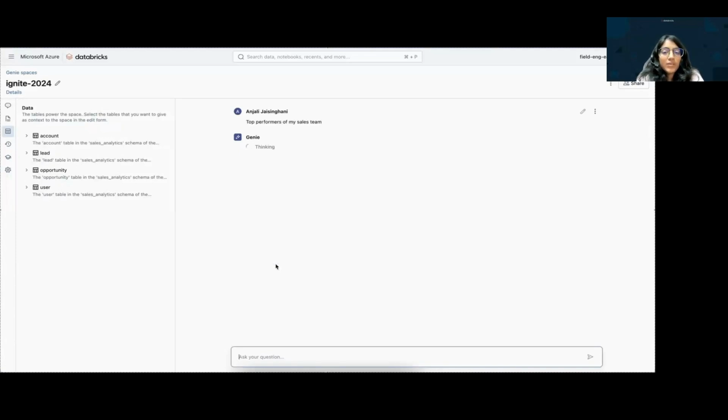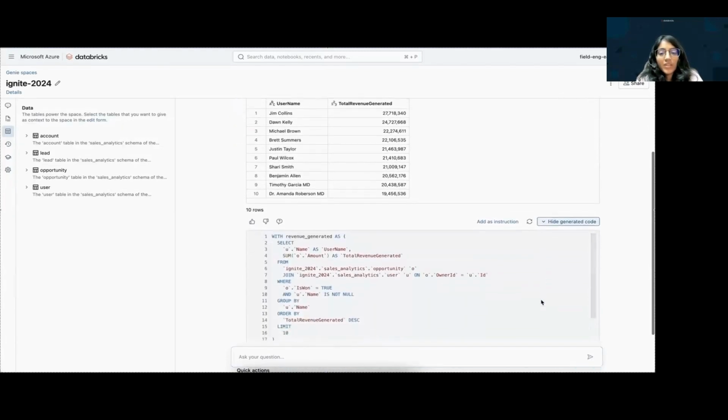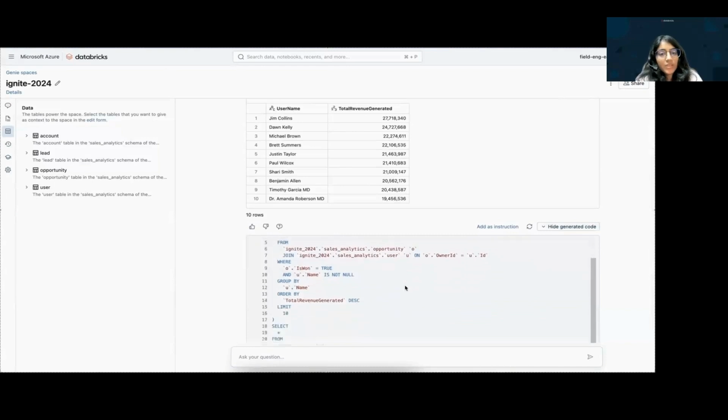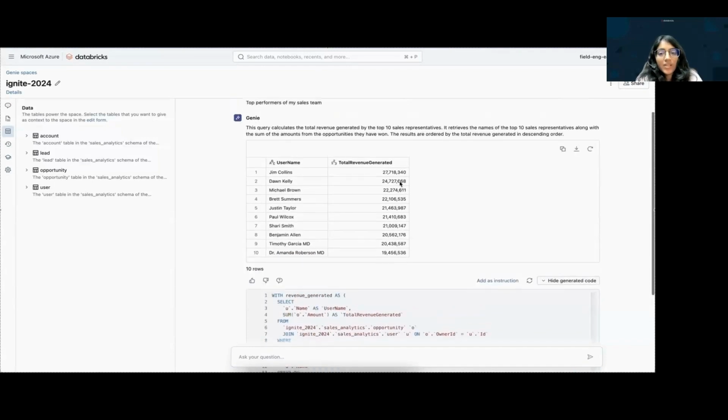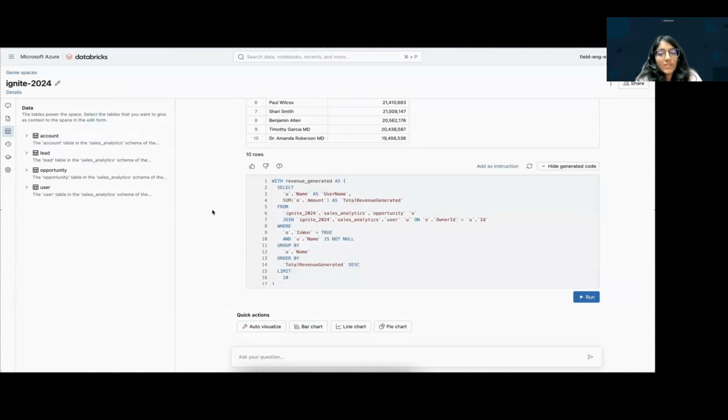While it finds out the answer to it, notice we don't have a sales table or sales team table. From the metadata generated, it evaluates what would be the relevant data set, creates a query, and gives you the answer. Here, it has created an aggregation of revenue generated and given us the usernames as well as the revenue.